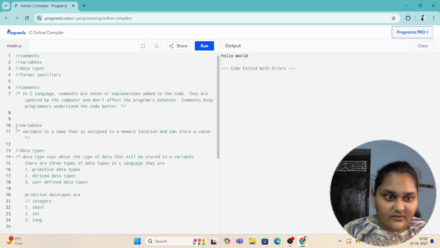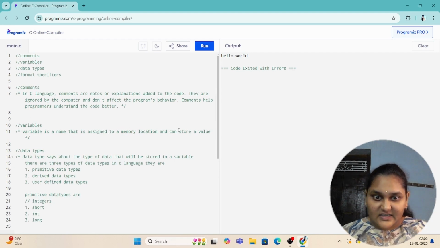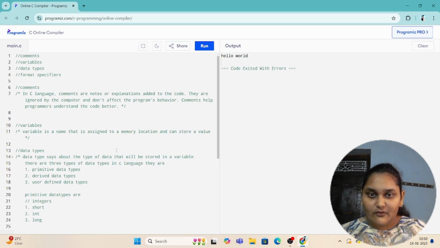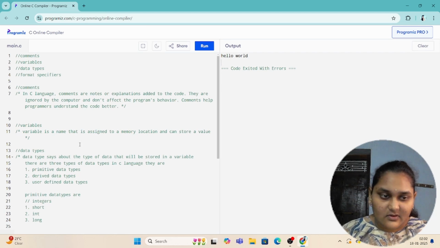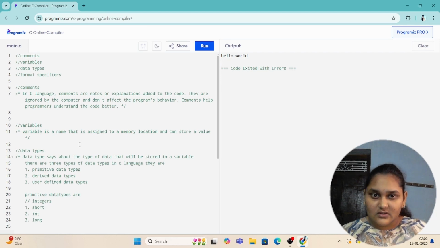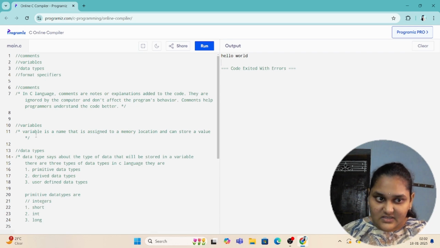And the next thing is variables. Variable is a name that is assigned to a memory location and can store a value. So for example, if I want to write a program which sums two numbers, which gives me the output of sum of two numbers, for sure I have to store the values of two numbers somewhere. So there variables help us.